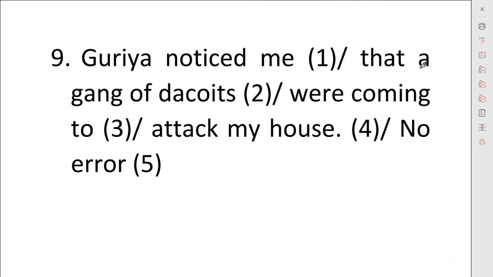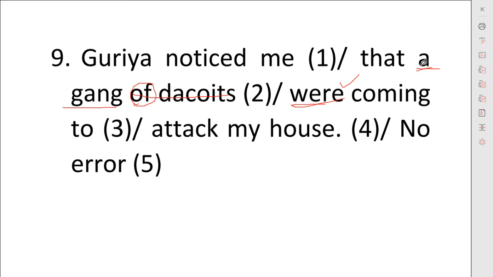Goraya noticed me that a gang of dacoits were coming to attack my house. Here we have "of". Of is a preposition, so we will delete this up to our verb. So here we have "a gang", which is singular. If we had "a number of dacoits", then "are coming" or "were coming" would be true, as we did in the previous question.